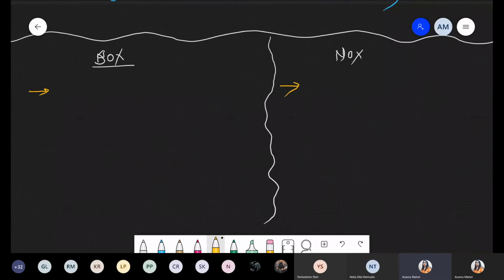Both the sulfur and the nitrogen oxides are responsible for the formation of smoke. Both are involved in smoke formation.